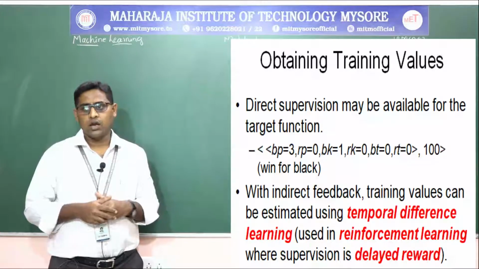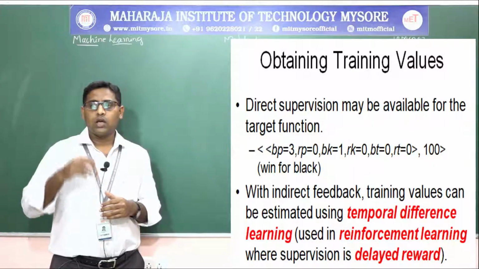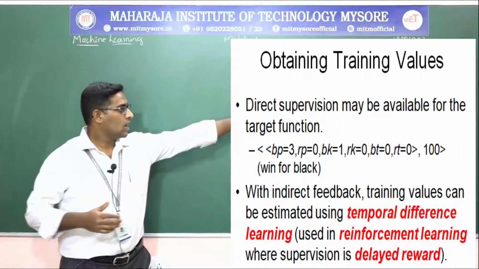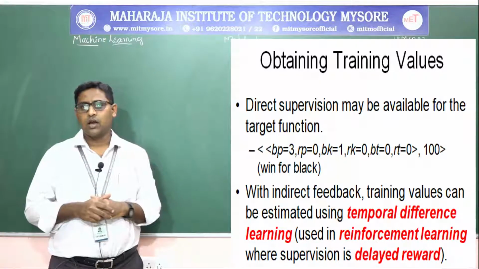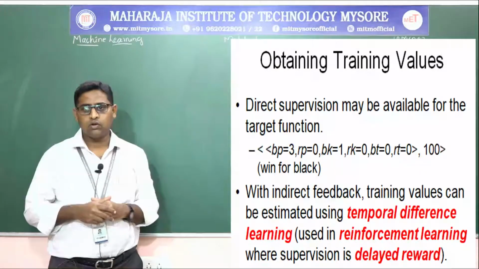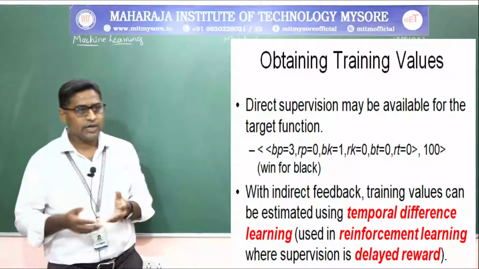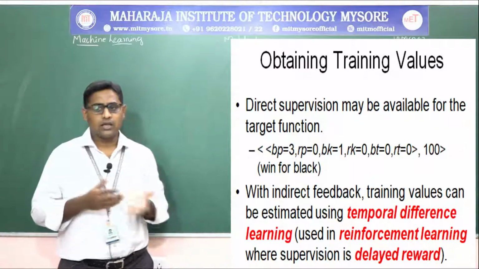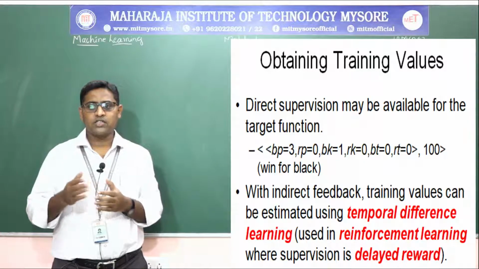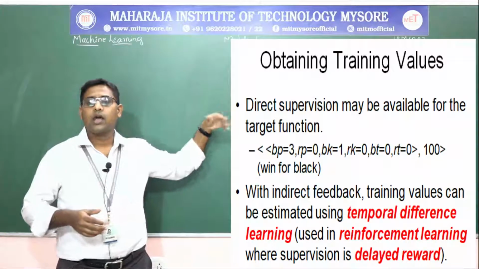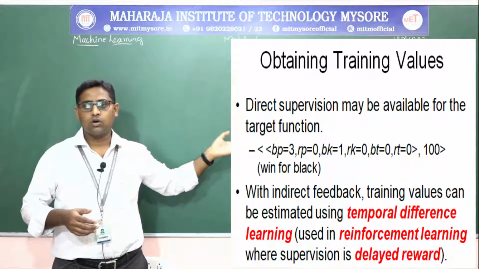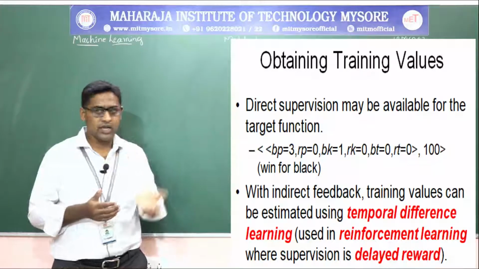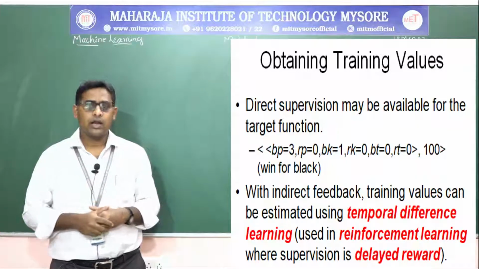This is the score of each piece. Now, out of 100, if you are winning, so a win for black means you will score 100. That is what is obtained as a training value. So with indirect feedback, it is unsupervised learning. The training values can be estimated using the temporal differences, and again it will be used for reinforcement learning. Where in supervised learning there will be a delayed reward, in reinforcement learning there will be a direct reward.